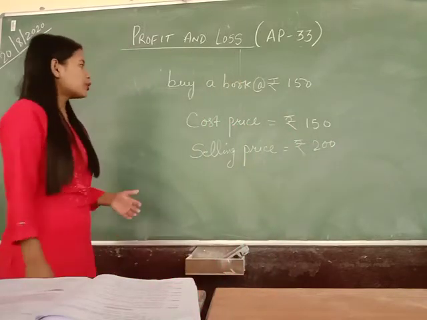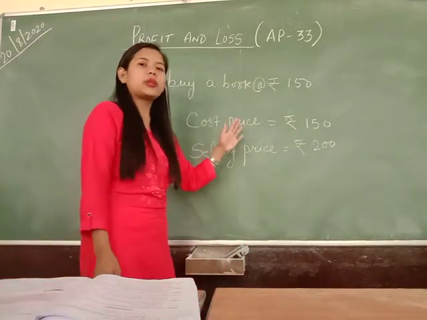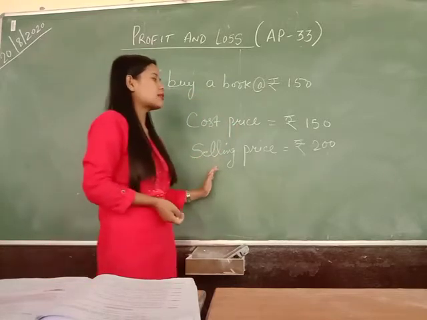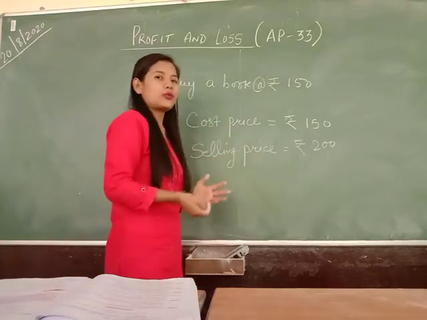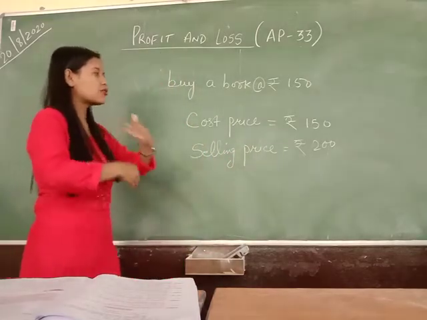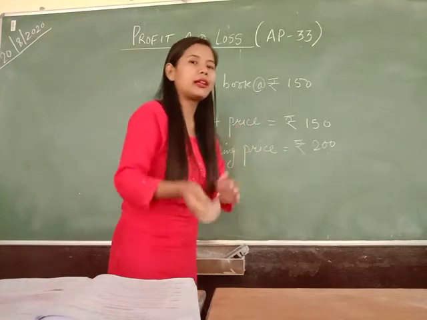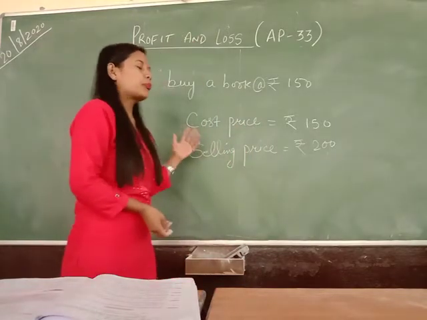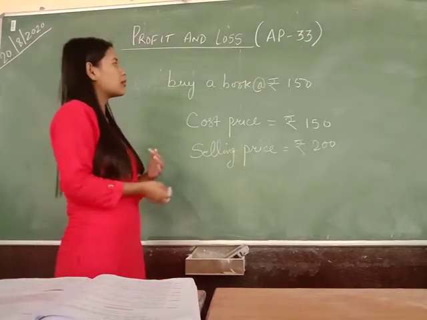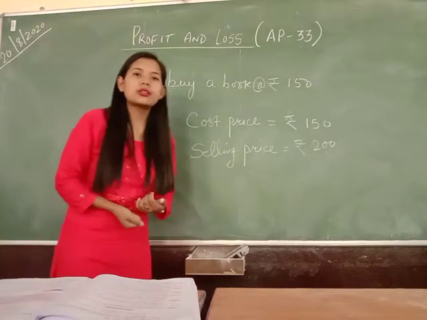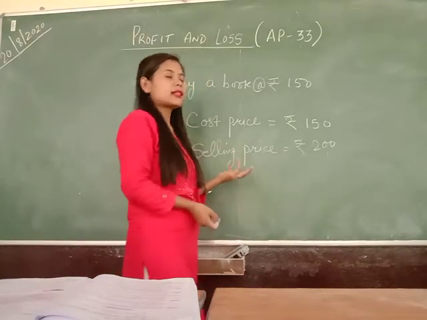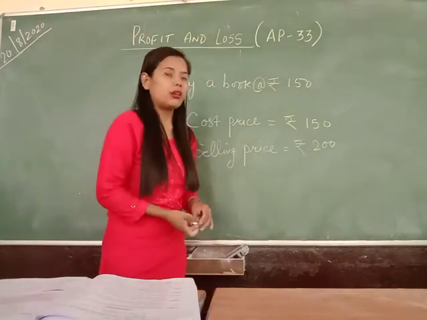Cost price is nothing but the price at which something is bought, and the selling price is nothing but the price at which something is sold. Whenever there is this transaction of buying and selling, we may either have a profit or a loss. We will be discussing the conditions wherein we will gain a profit or we may incur loss.